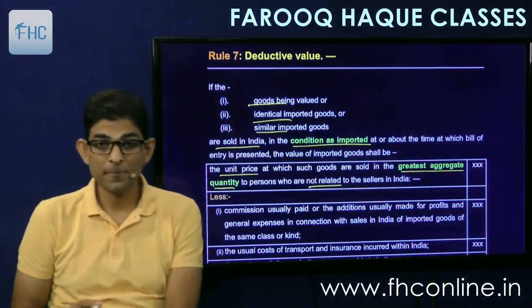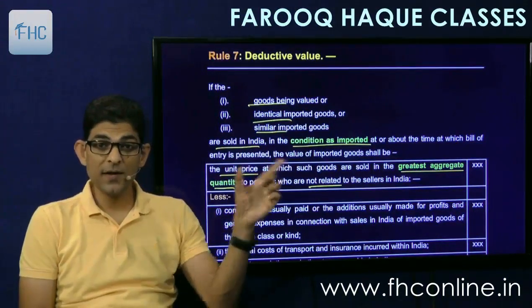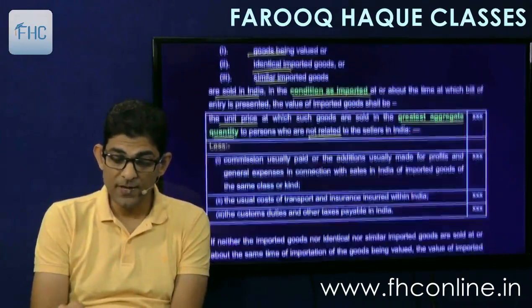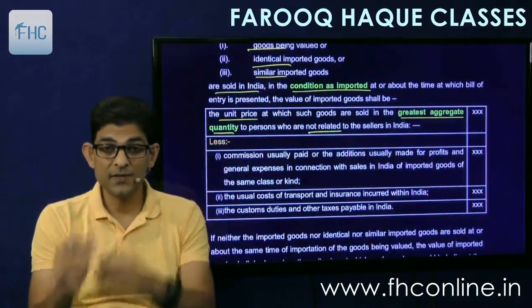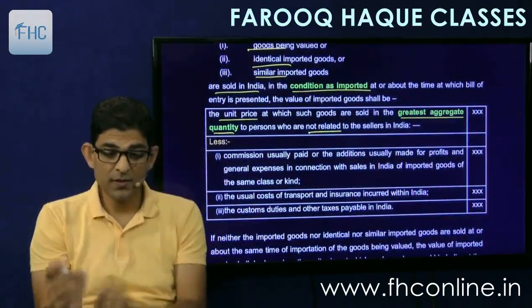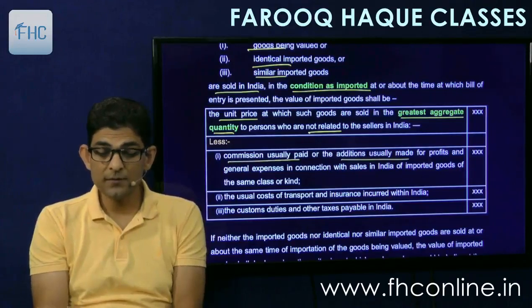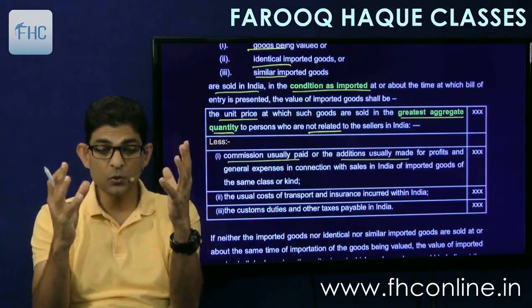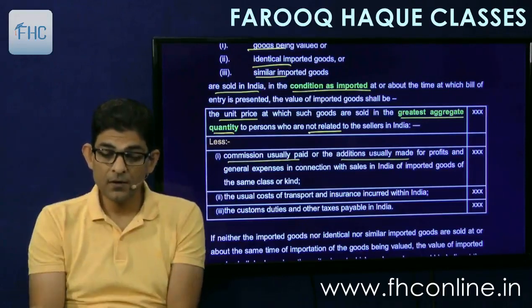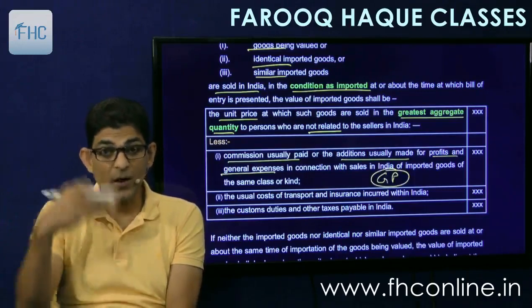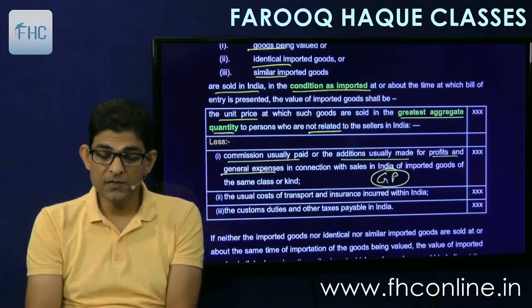So now you come back. So we'll take the unit price at which the greatest aggregate quantity has been sold. Less. From there you less. Less means that value addition is to be reduced. Commission usually paid or the additions usually made. This is that GP, the total gross profit that you add. Additions usually made for profits and general expenses. That is what we call the GP margin, which you add in connection with sales in India of imported goods of the same class or kind.